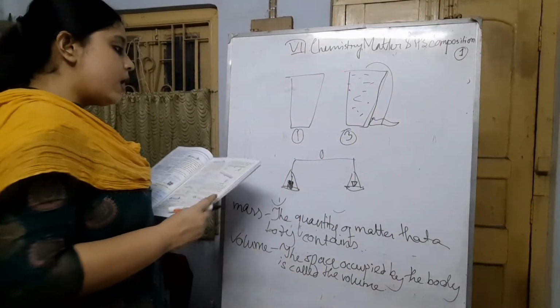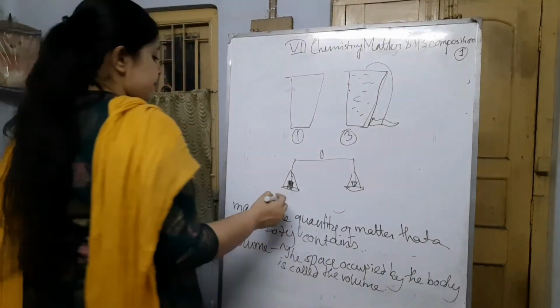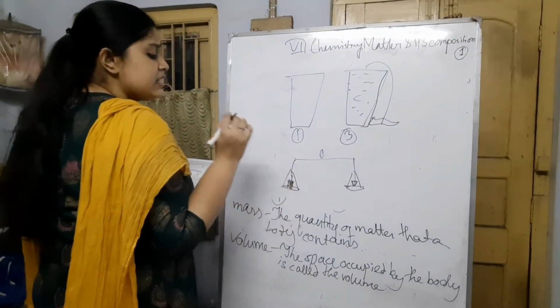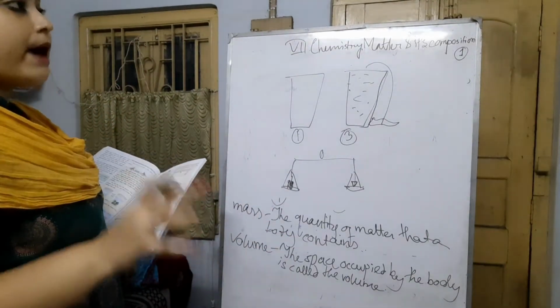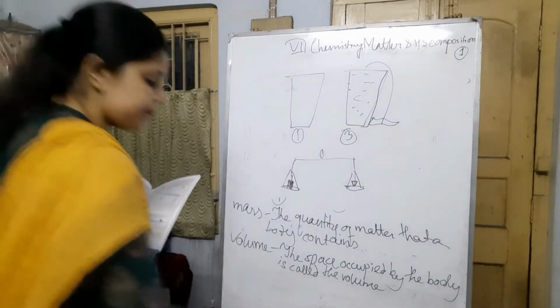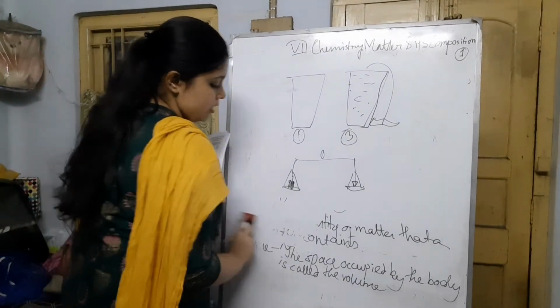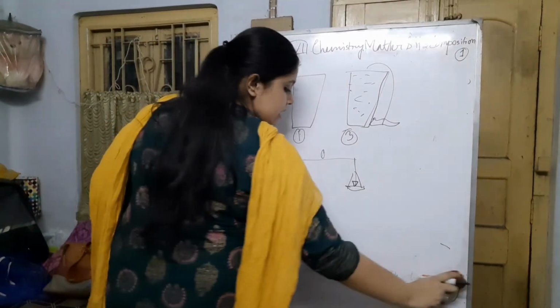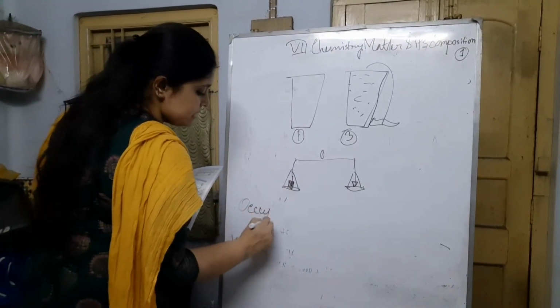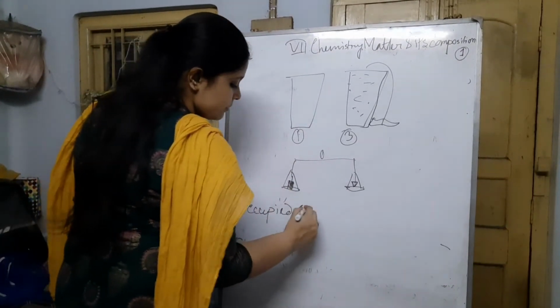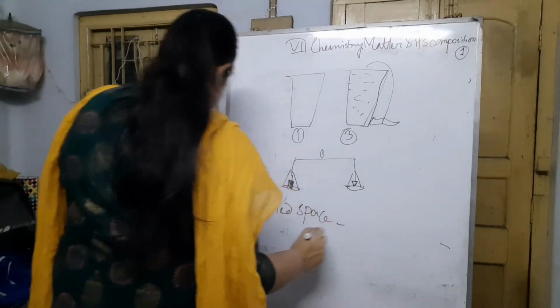So the things that occupy some space give us a new term, occupied space. What is occupied space?